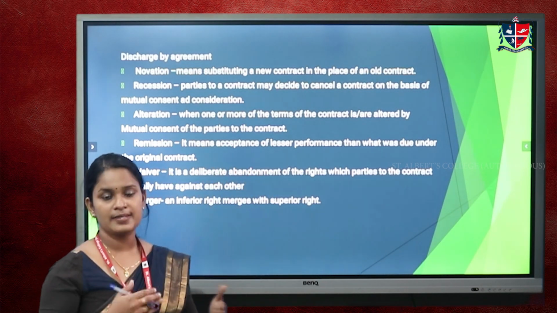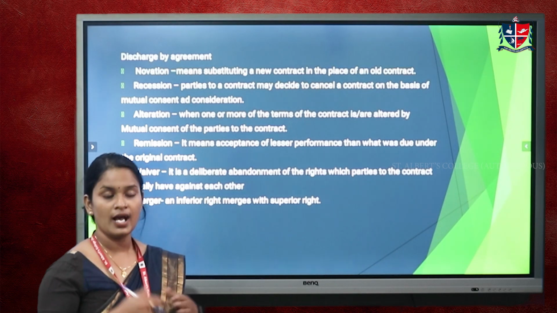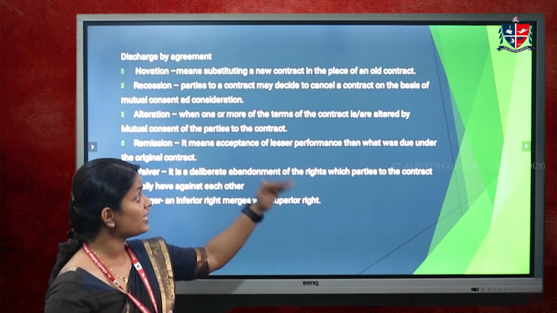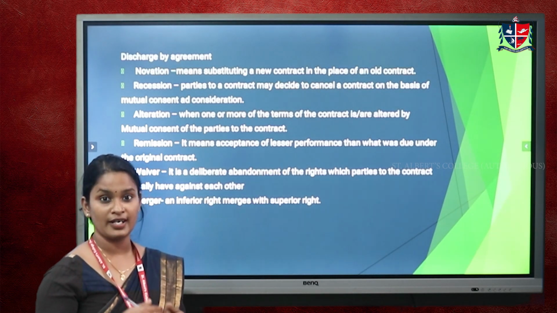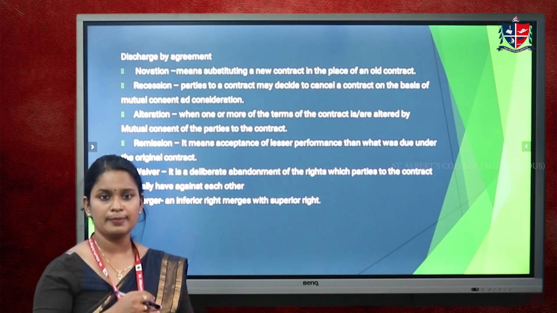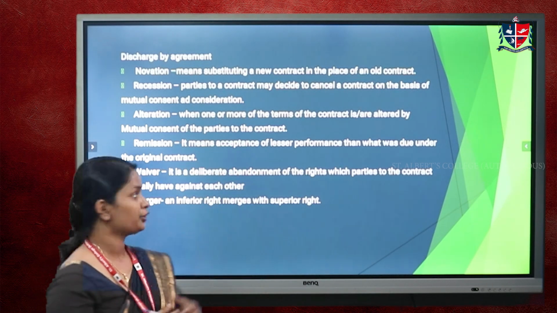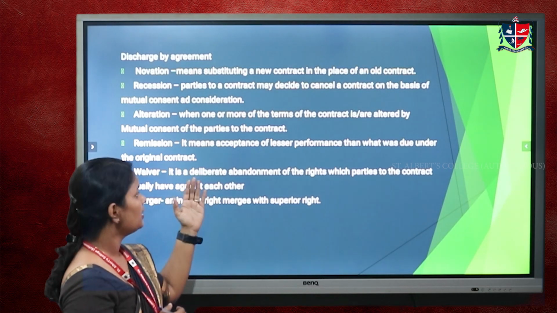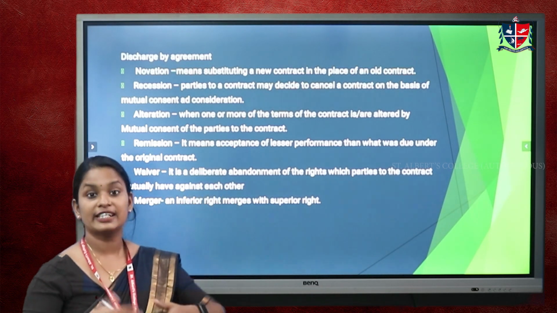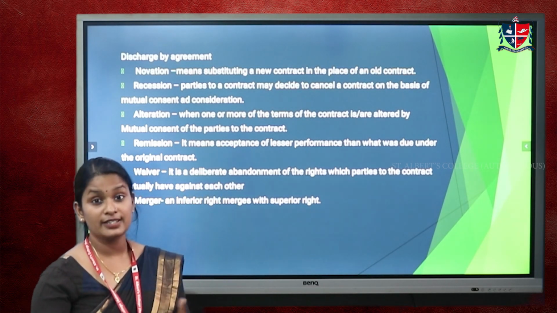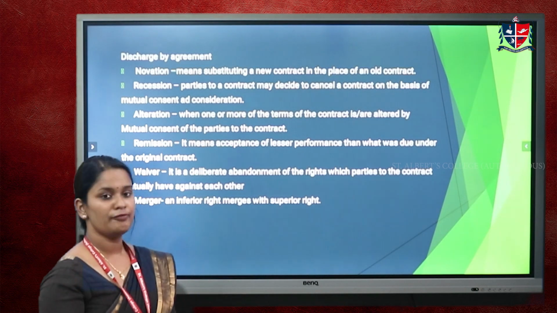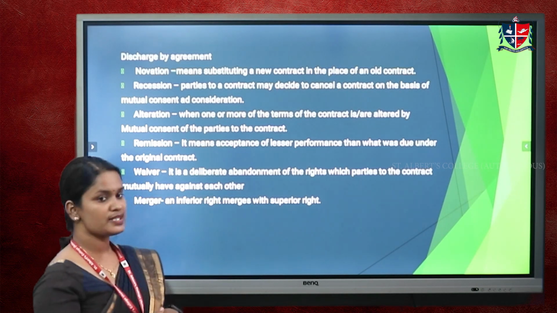Remission means acceptance of lesser performance than what was due under the contract. And the next one is waiver. Waiver means a deliberate abandonment or intentional relinquishment of a right.